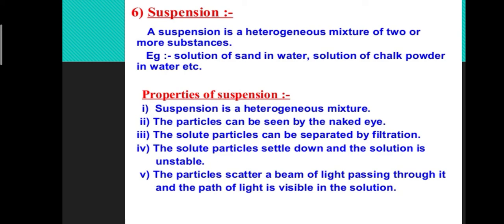Next, suspension. So a suspension is a heterogeneous mixture of two or more substances. Example, sand in water, chalk powder in water, muddy water, etc. The properties of suspension are: it is a heterogeneous mixture, particles are big enough that they can be seen even by naked eyes. The solute particles can be separated by the process of filtration, and the solute particles settle down.